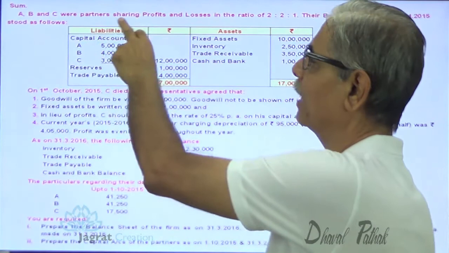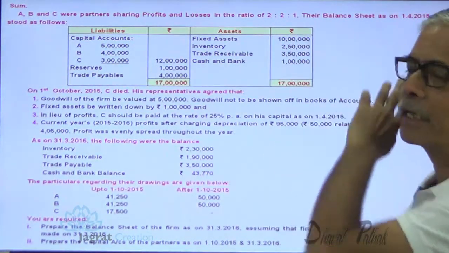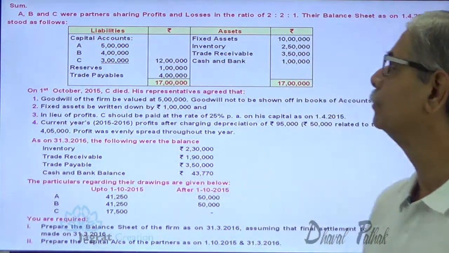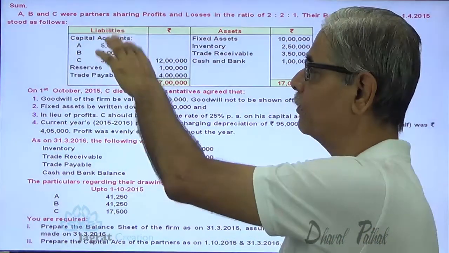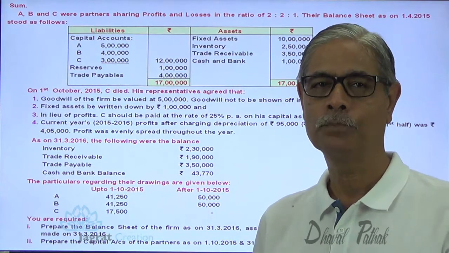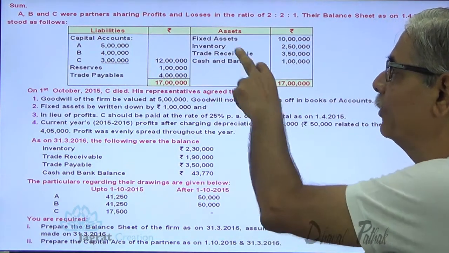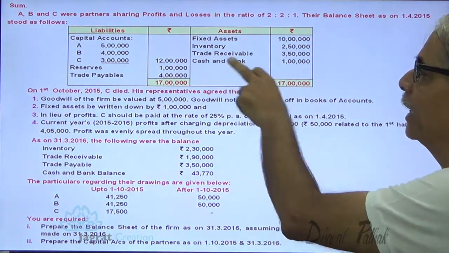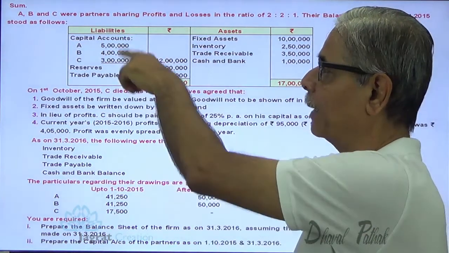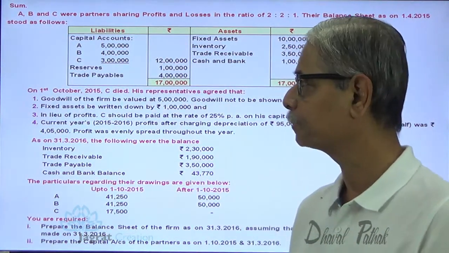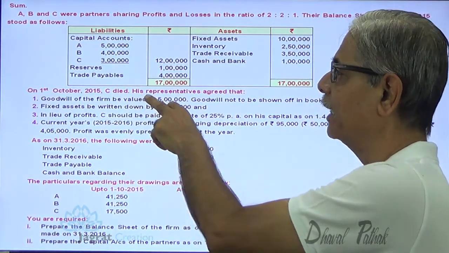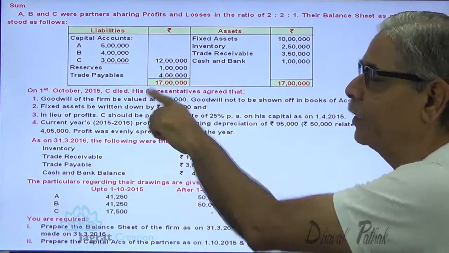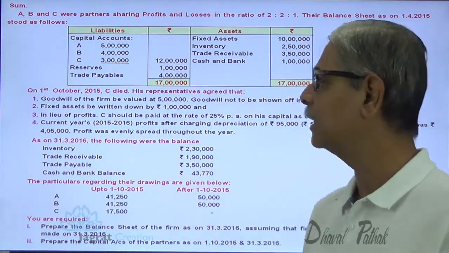A, B and C were partners sharing profits and losses in the ratio of 2:2:1. Their balance sheet as on 1/4/2015 stood as follows. This is the balance sheet. On the asset side, fixed assets, inventory, trade receivable, cash and bank balance, reserve, trade payables and capital of the partners. On 1st of October 2015, C died. So after 6 months from the date of the balance sheet, C, one of the partners, has died.